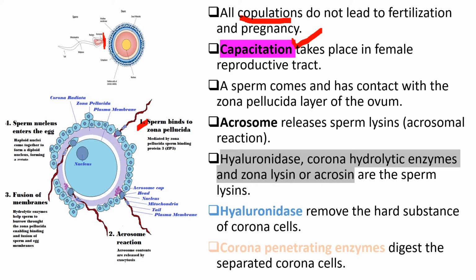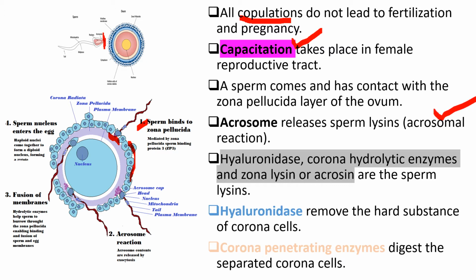A sperm comes and has contact with the zona pellucida layer of the ovum. Firstly, the sperm reaches the corona radiata layer, which is outer to the zona pellucida layer. So after crossing the corona radiata, the sperm reaches the zona pellucida. Then immediately the acrosome releases the sperm lysins. This is called the acrosomal reaction. When sperm lysins are released from the acrosome, this phenomenon is called acrosomal reaction.